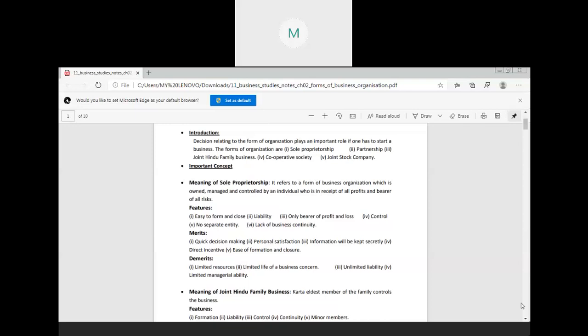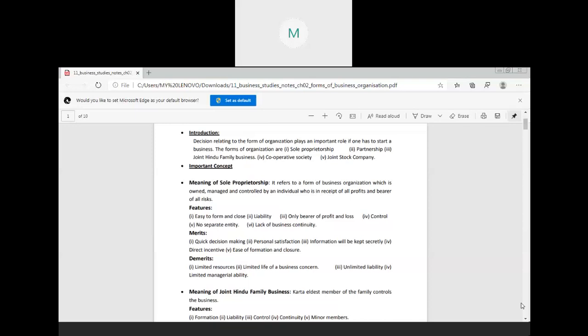Now, number three is your only bearer of profit and loss. Means he is the only bearer of profit and loss of the business. He will face all the losses. He will get all the profit of the business because this is a sole owner business. Means there is only a single owner. So that's why all the profits and all the losses are borne by the single individual or the owner of the company.